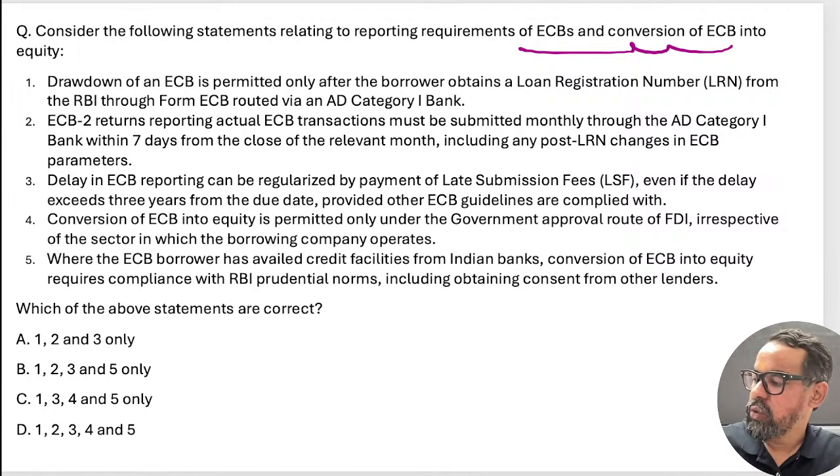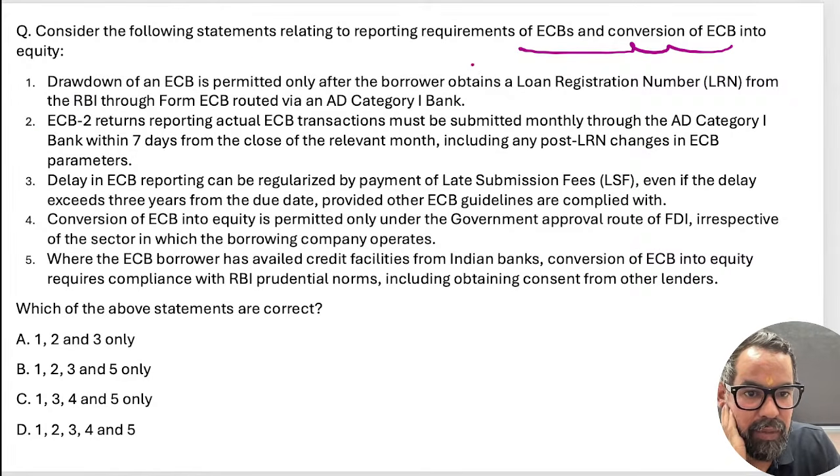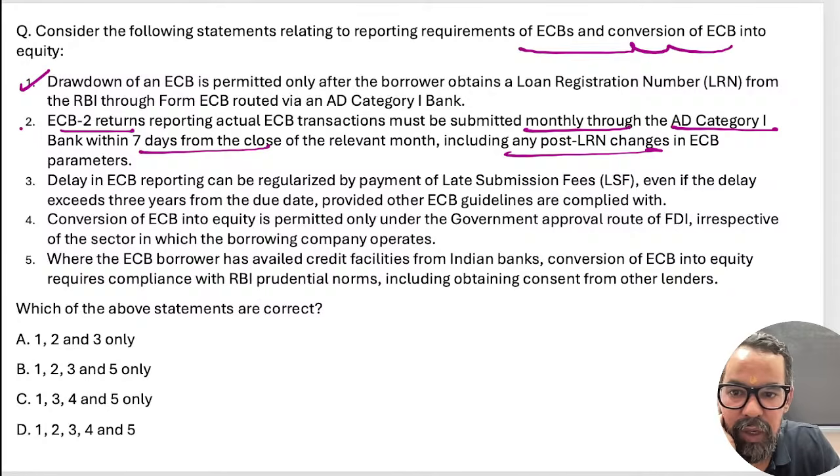So first, drawdown from ECB is permitted. Now I guess everyone can remember this one. Form ECB2 for reporting of ECB transactions must be submitted monthly to the AD within 7 days, and this is also correct.